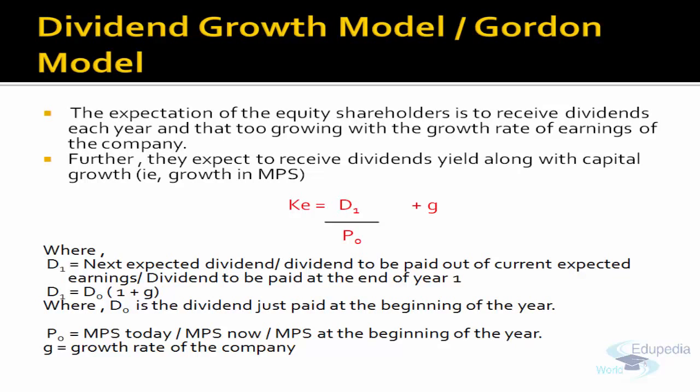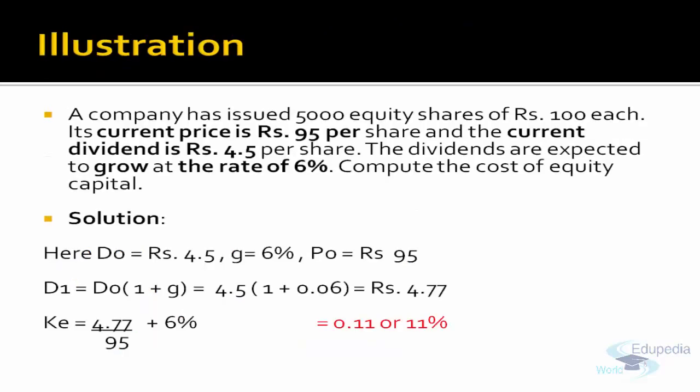And why did we add growth? Because the shareholder expects that there is some growth, a fixed growth in the dividend as well as in the market price of the share. So to compute KE in the dividend growth model, KE is D1 upon P0 plus G. You will understand this better with the help of one example.